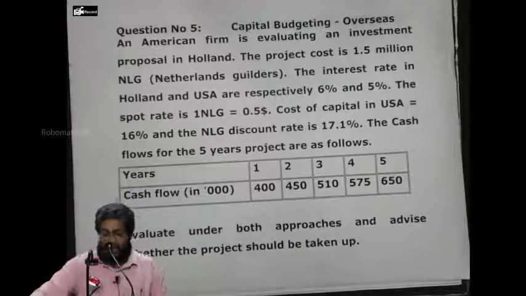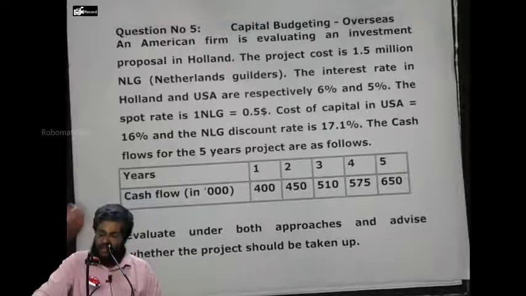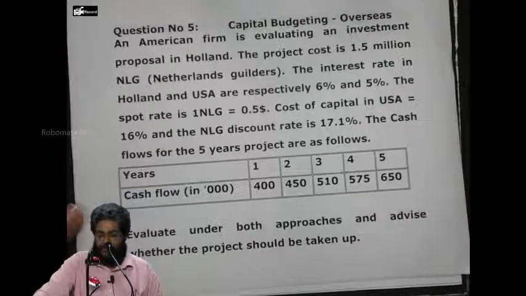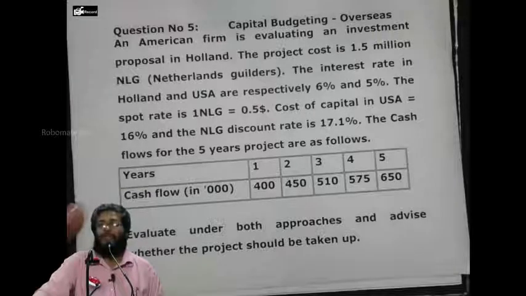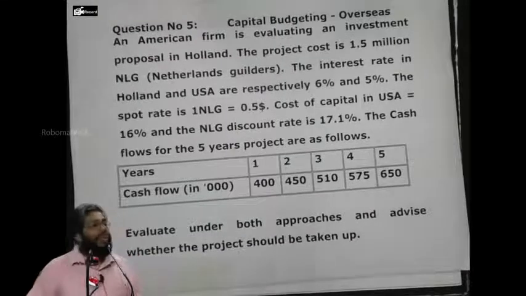Now, the cash flows of the 5 year project are as follows. Cash flows are given in thousands, 400,000, 450, and so on. Evaluate under both approaches. What are both approaches? Home currency and foreign currency, and advise whether the project should be taken up or not. We'll do the solution together. Everybody, can we start or not?